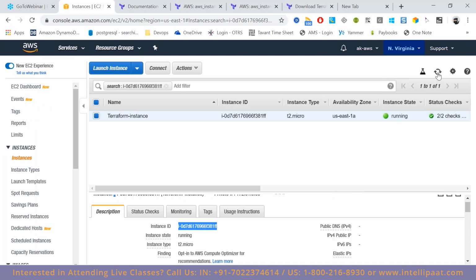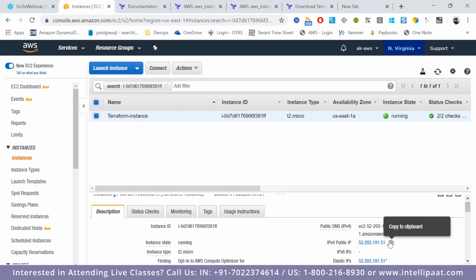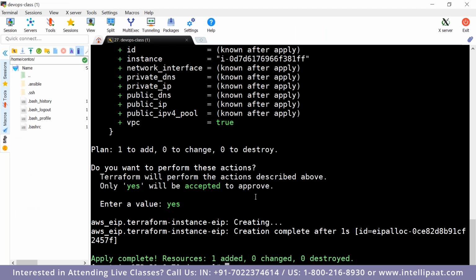Now if I refresh it here, see, one IP got attached to it. And this is how it works. Using the same concept, we can create any number of services which AWS provides, with a bit of fine tuning that is required according to the configuration and the best practices which we follow.